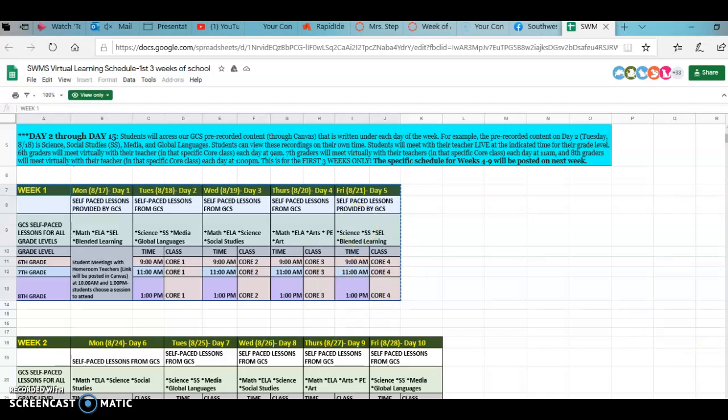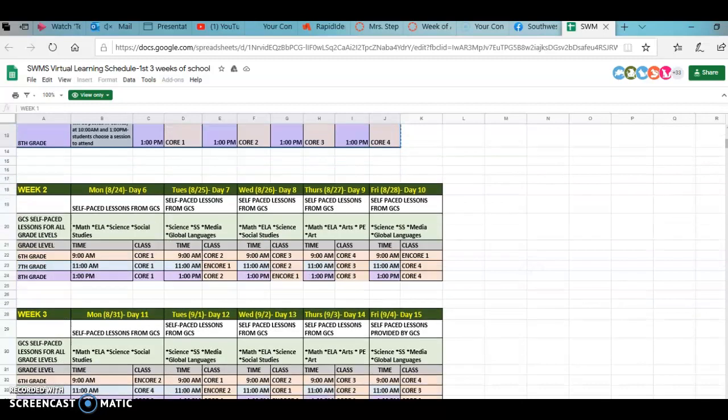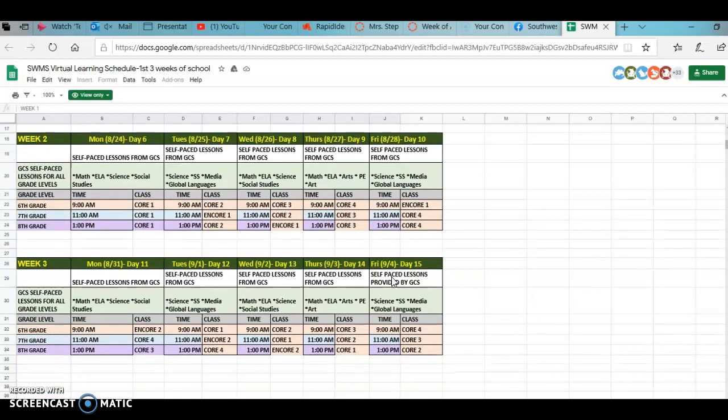So then, if we go down, it will go into the next week. So you'll want to make sure that you are paying attention to what's going on. Here's Core 1 for 8th grade, Core 2, but then look, Wednesday, you have Encore 1, then Core 3 on Thursday, Core 4 at 1 on Friday.